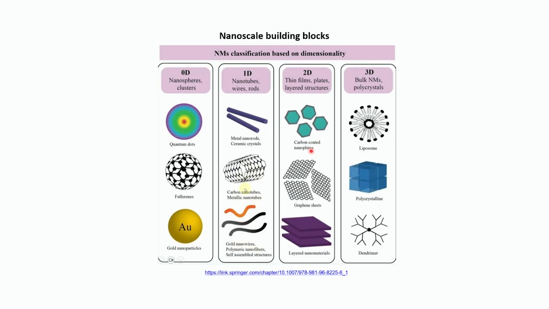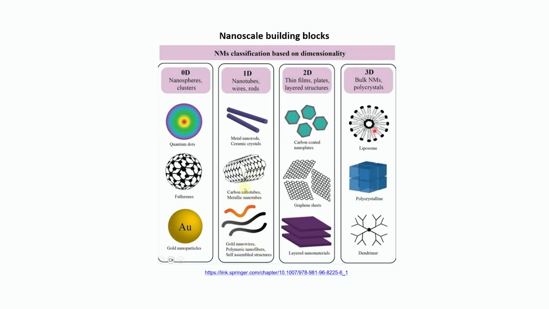So these are carbon-coated nanoplates, or graphene sheets, or layered nanomaterials. You can see that your electron is free to move in 2 dimensions and is confined in 1 dimension. So these are 2-dimensional materials. That is 1-dimensional materials, where the electron is free to move along the line, but it is confined in 2 dimensions. So that is 1-dimensional nanomaterial.